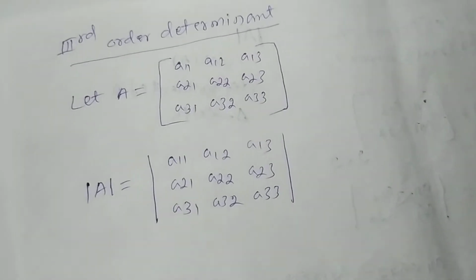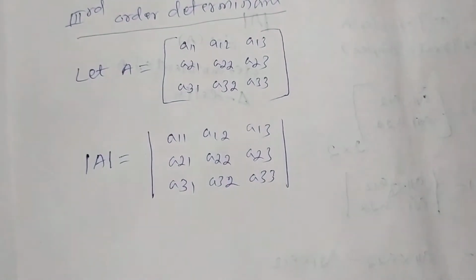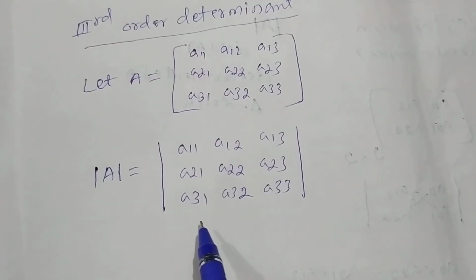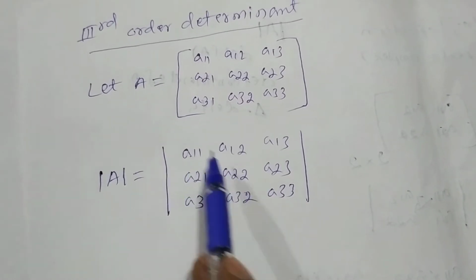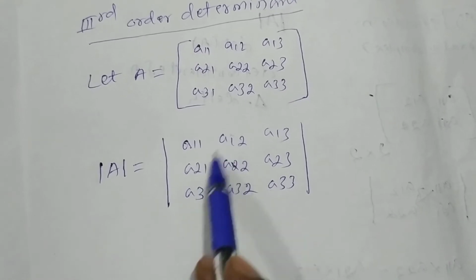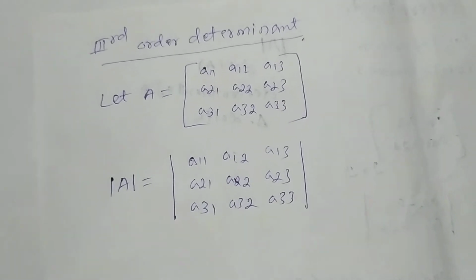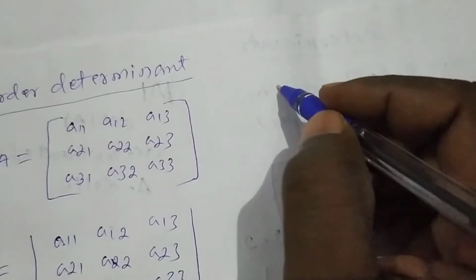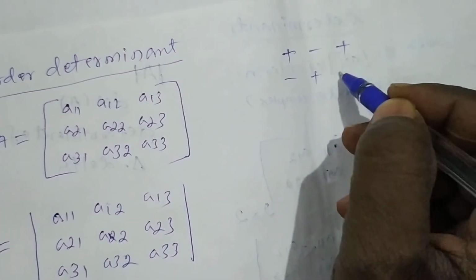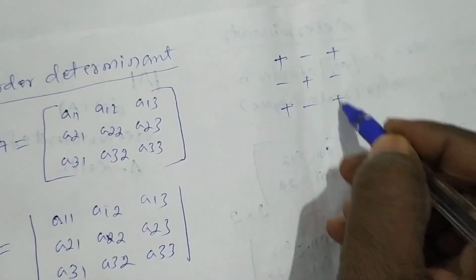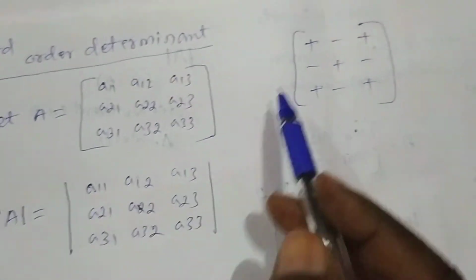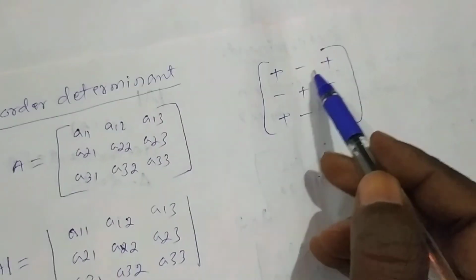How do we find the value of this third order determinant? For a second order determinant, we can easily find the product of the diagonal elements minus the product of the non-diagonal elements. But in this case, we have to remember this: plus, minus, plus, minus, plus, minus, plus, minus, plus. This is very important. Here A11 is plus, A12 is minus.